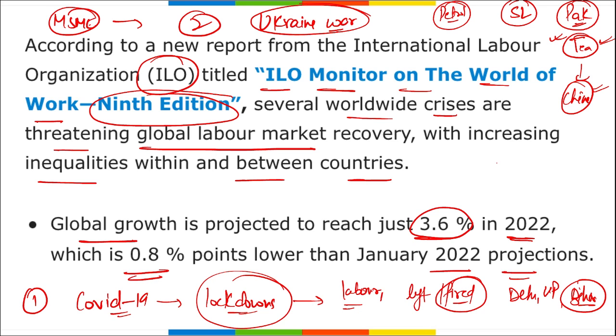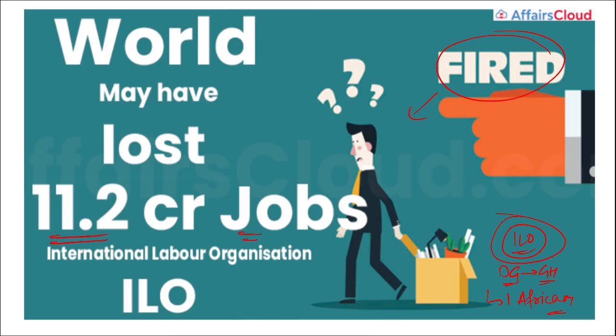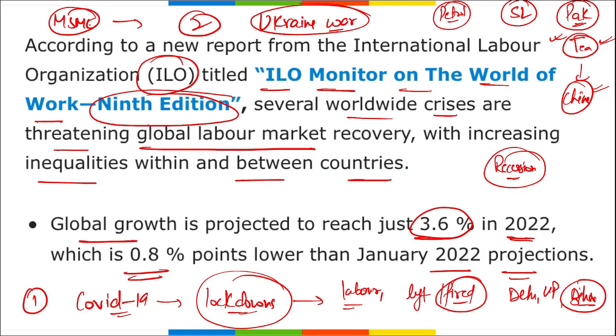Even many countries are now saying that there will be a huge recession coming in the coming days, and the world should prepare for it. And this data states that around 11.2 crore jobs have been lost in the world according to this ILO. But remember, in future, if the recession occurs, then a larger number of jobs will be lost. So just remember this data, and that it was the ninth edition of the ILO Monitor on the World of Work.